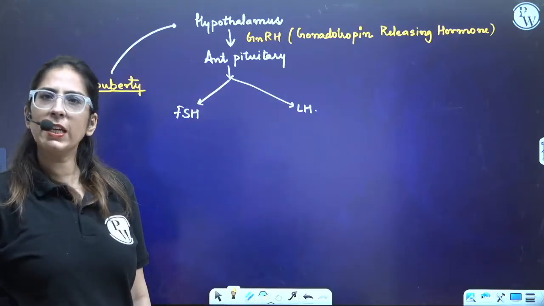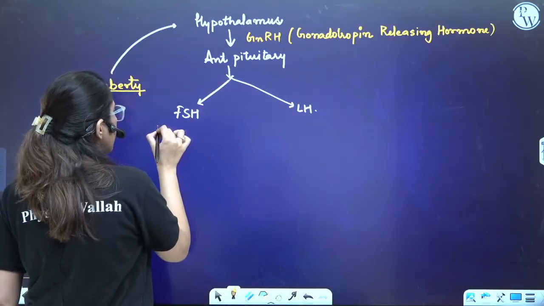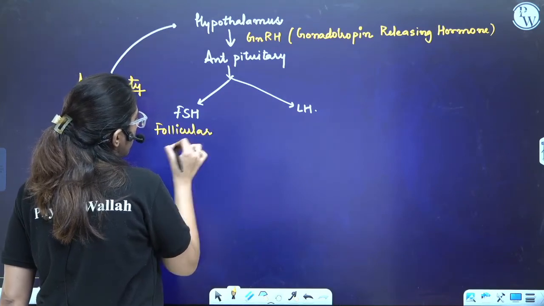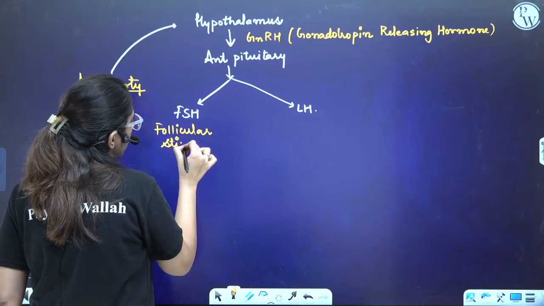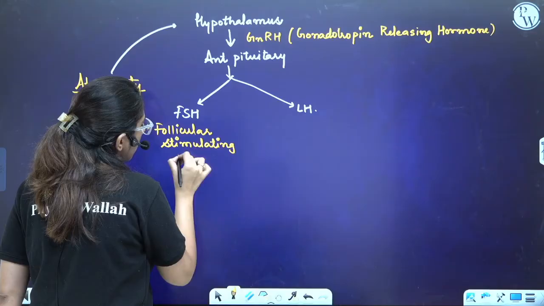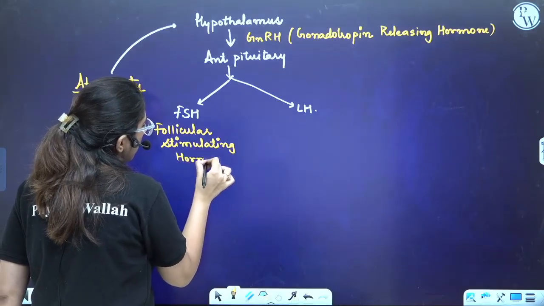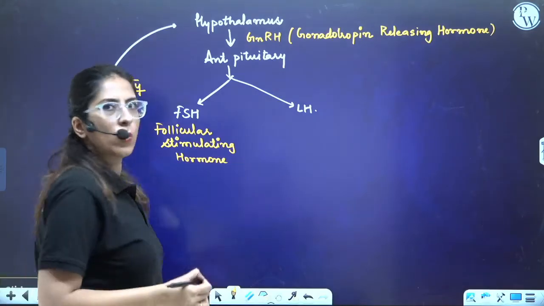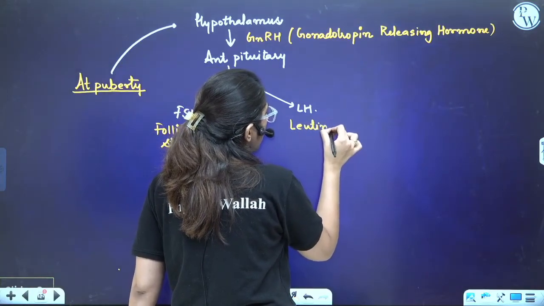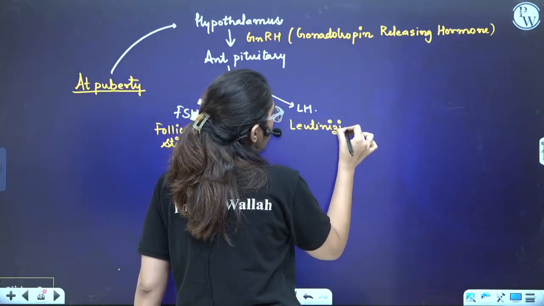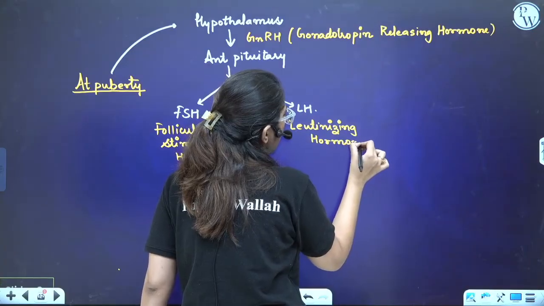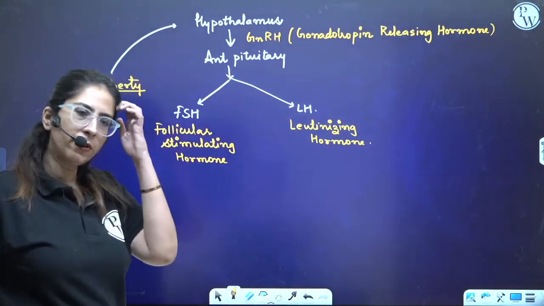The anterior pituitary secretes follicle stimulating hormone, and LH. What is LH? LH is luteinizing hormone. Follicle stimulating hormone and luteinizing hormone.